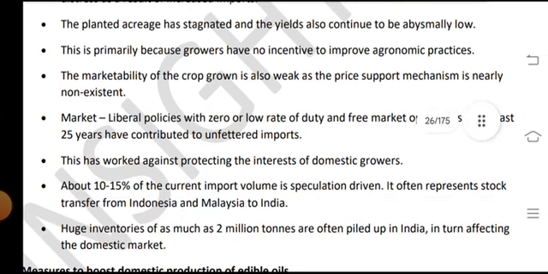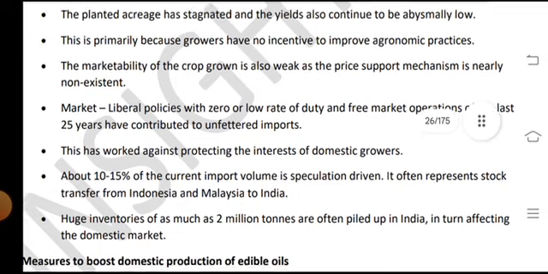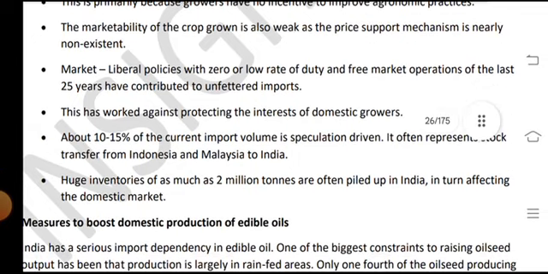Market liberal policies with zero or low rates of duty and free market operations over the last 25 years have contributed to unfair imports, and this has worked against protecting the interests of domestic growers. About 10 to 15% of the current import volumes is speculation driven, and it often represents stock transferred from Indonesia and Malaysia to India.